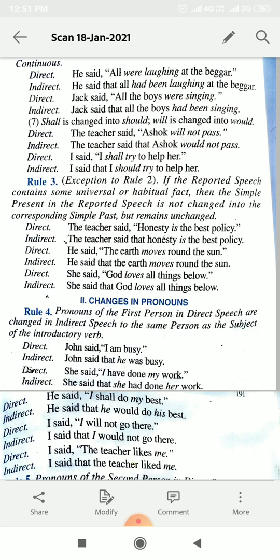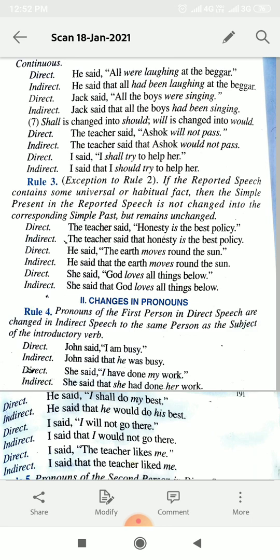If the reported speech contains some universal or habitual fact, then the simple present in the reported speech is not changed into the corresponding simple past but remains unchanged. It means that whatever is written in the inverted commas in the direct speech, if that reported speech is some universal truth or habitual fact, like the sun rises in the east, the sun sets in the west, the earth revolves around the sun, honesty is the best policy, the ice melts when it is heated.